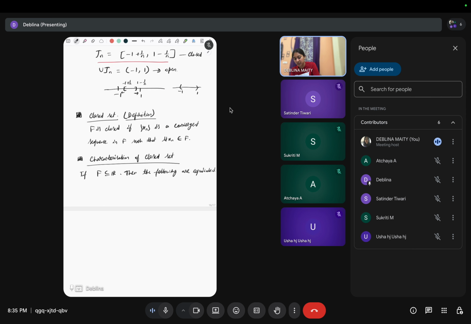The following two definitions. The first one is: F is closed, with the definition that F complement is open.